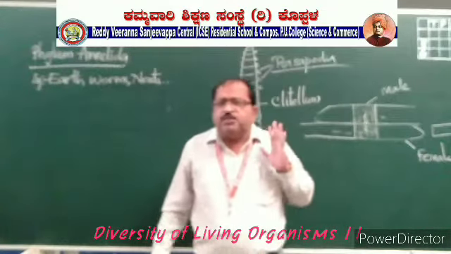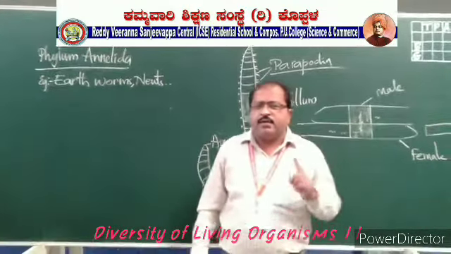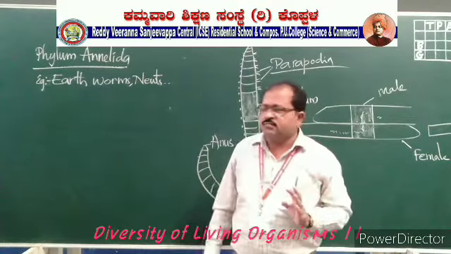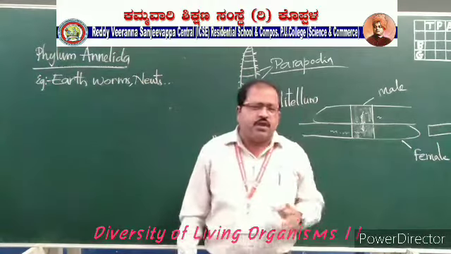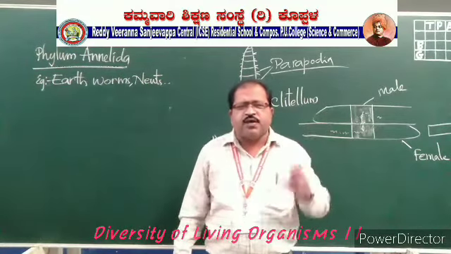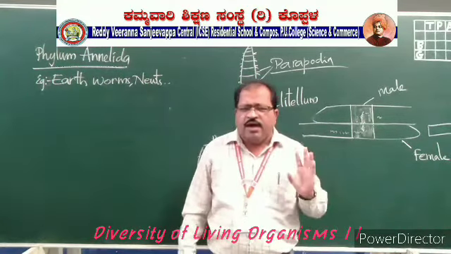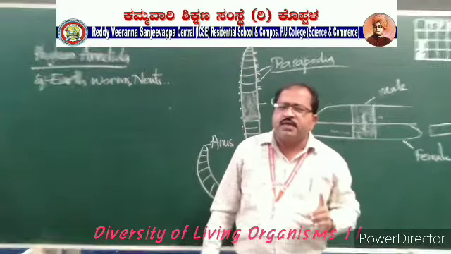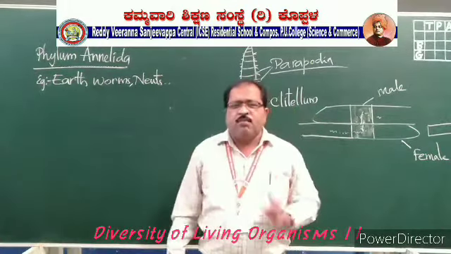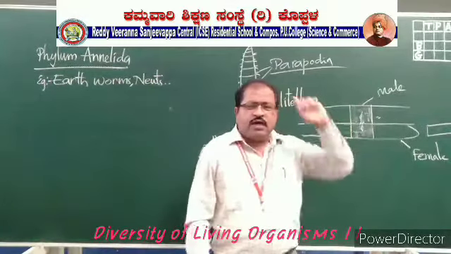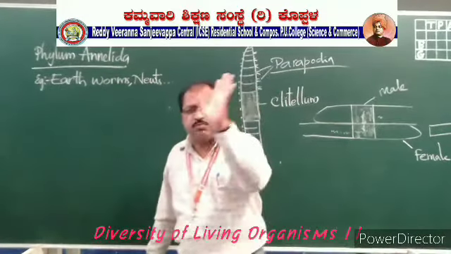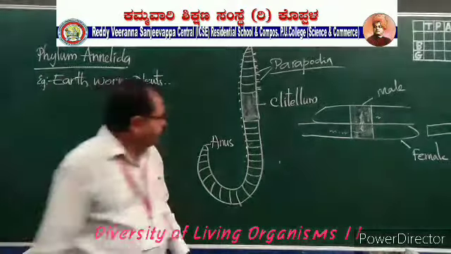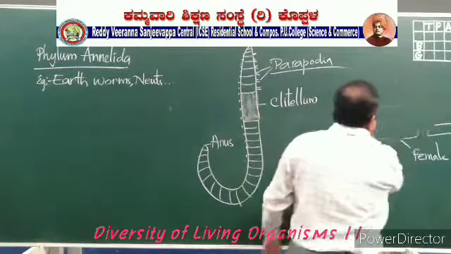And hemoglobin is present in these organisms, but it is present in the plasma of their blood, not in the red blood cells. Usually in other higher grade animals, if you take human beings or any other higher grade animals, hemoglobin is present in the red blood cells. But in these organisms, the hemoglobin is present in the plasma of the blood. Okay, understand?